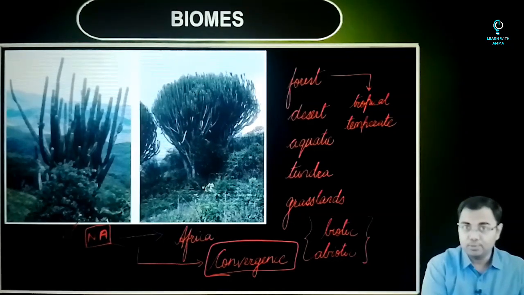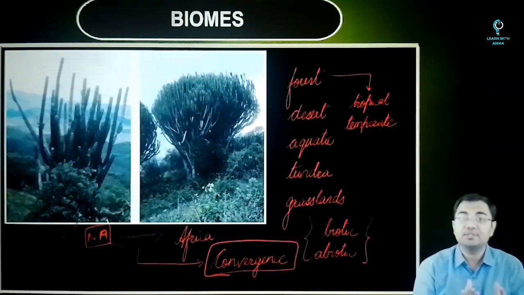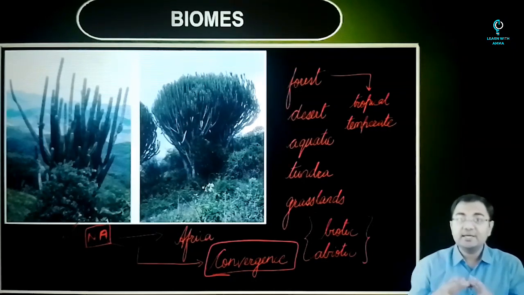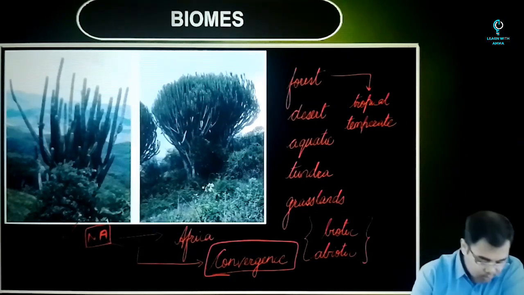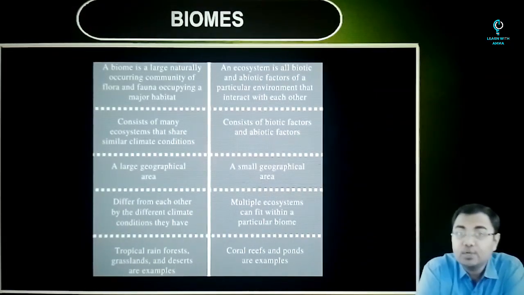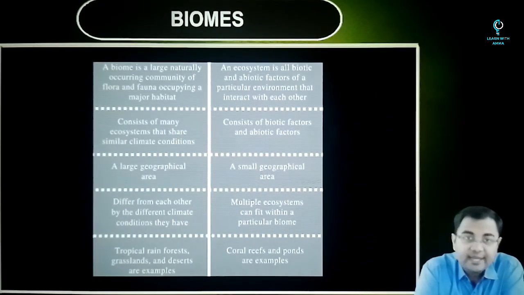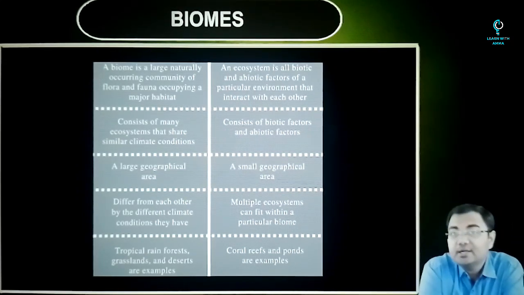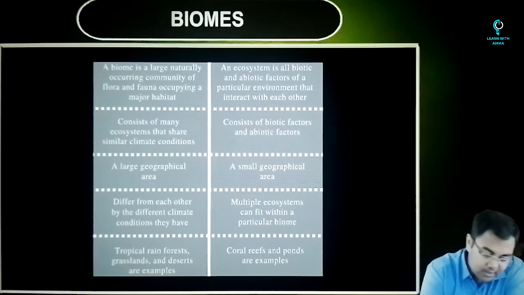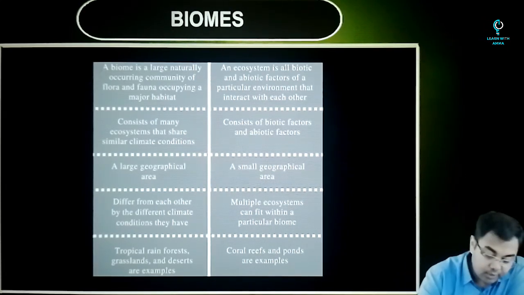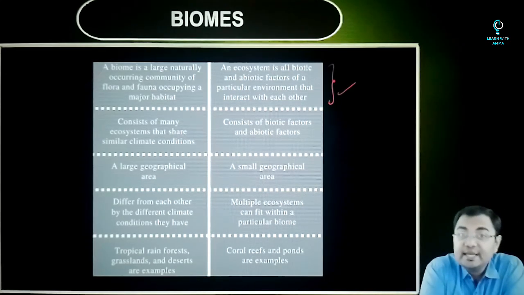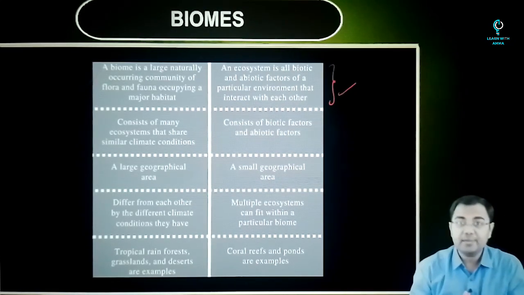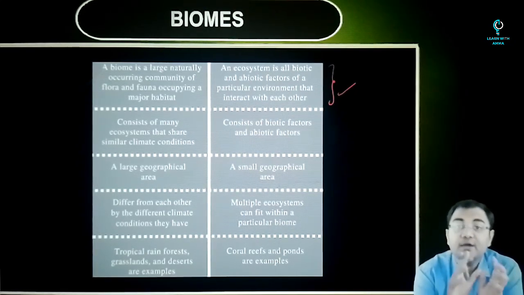But when we talk about biomes, biomes are basically to do with something physical in nature. That is, all the physical conditions that prevail in a given region will determine what a biome is. So before moving on, we also need to understand the differences between a biome and an ecosystem. A biome is a large naturally occurring community of flora and fauna which occupy a very major habitat. But an ecosystem is an interaction between the biotic and the abiotic factors in a given region. So in a given biome, you can have different ecosystems.